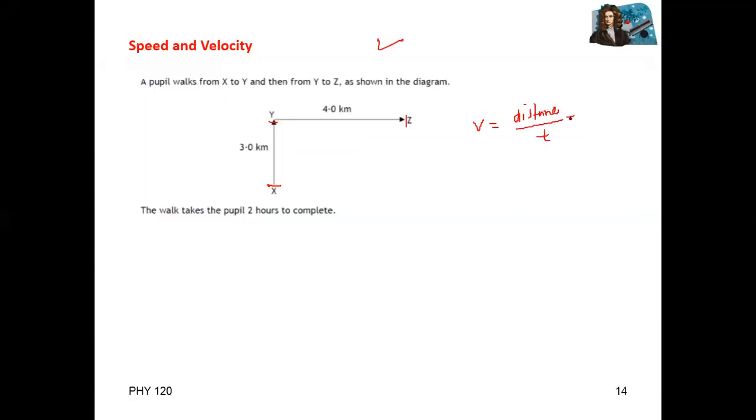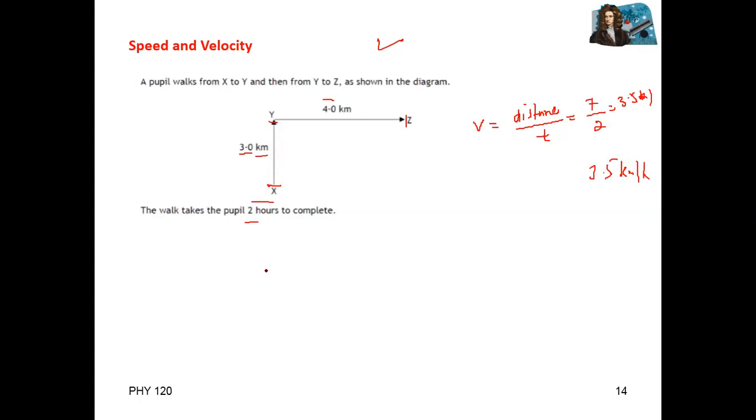Total distance is 3 plus 4, so 7, divided by total time taken. Let's suppose total time taken is 2 hours. So this will be 3.5 kilometer per hour, because time is given in hours and distance is given in kilometer.